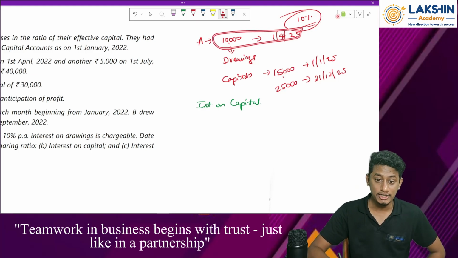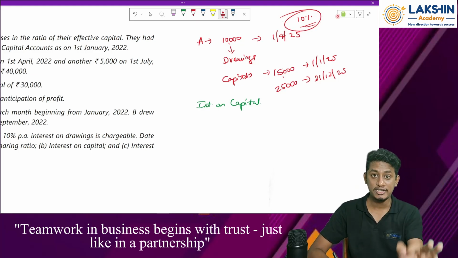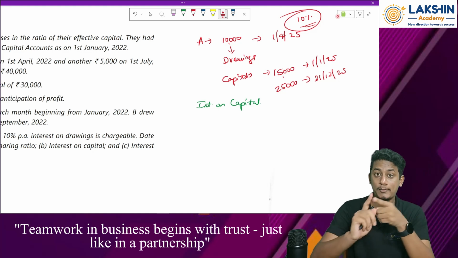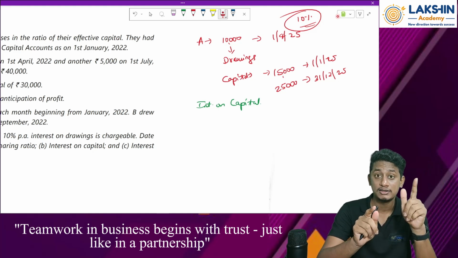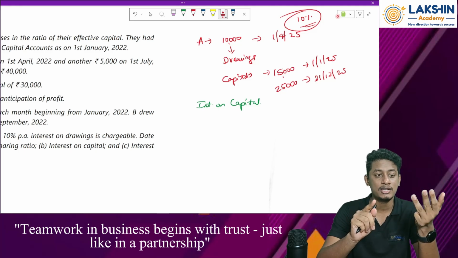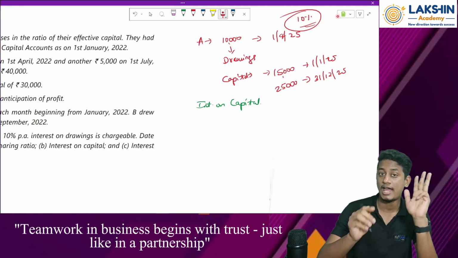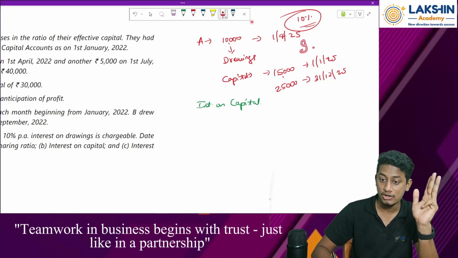But coming to my drawings, what do I do? I will compute the interest on drawings for only the period it was due, from April till December. How many months? April, May, June, July, August, September, October, November, December. So for 9 months I will compute the interest on drawings. Clear?